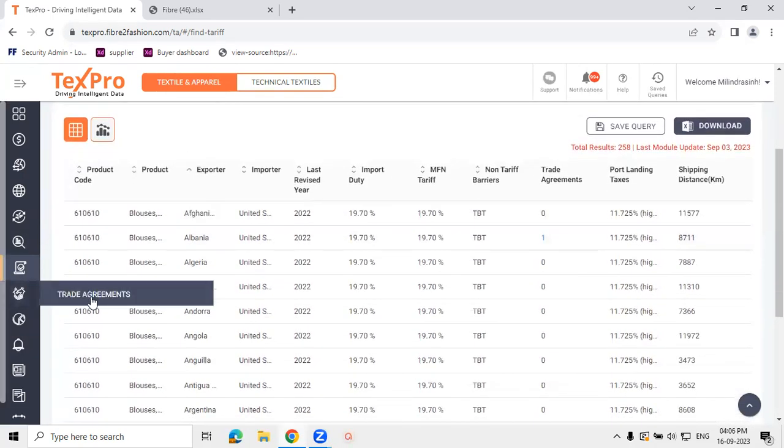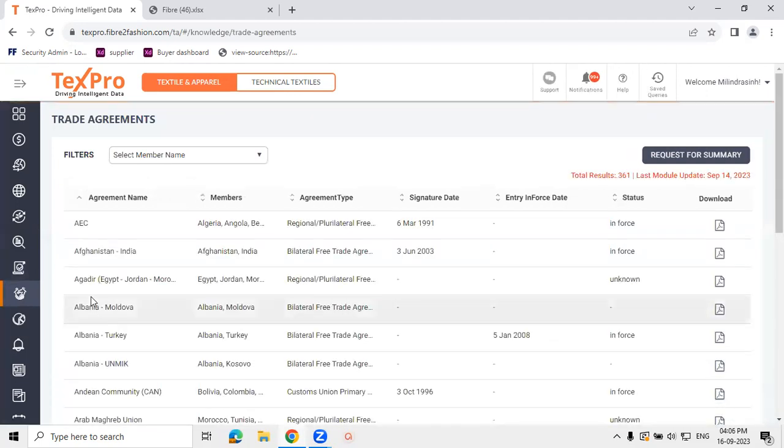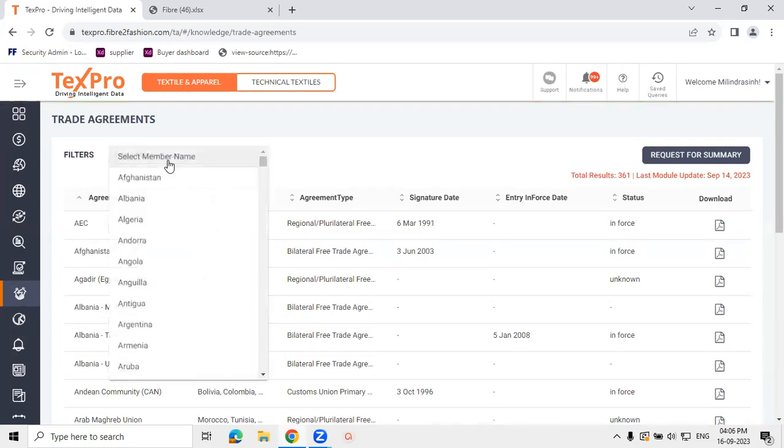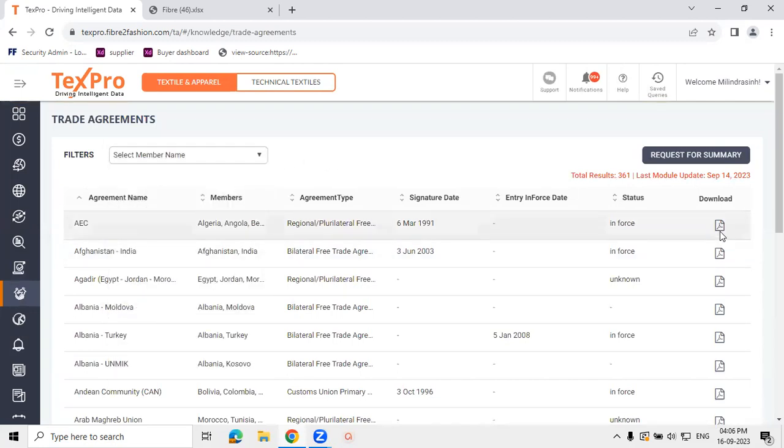Next on this, we have the trade agreement module, which gives you all the major free trade agreements which are signed and enforced right now, covered at one single place. You can filter this by member countries of your interest in case you don't wish to go through the entire list. The actual documents are attached herewith. You can download them and go through them.